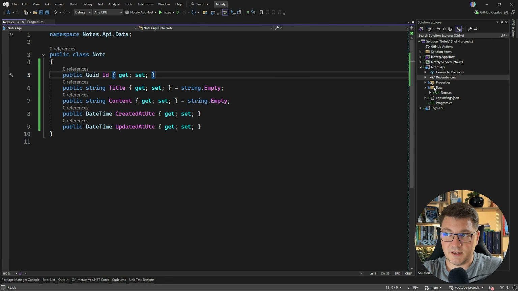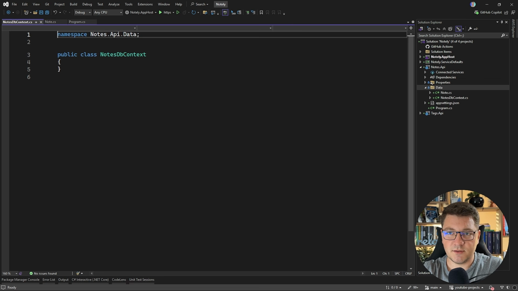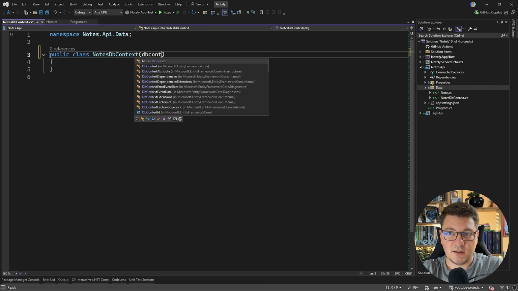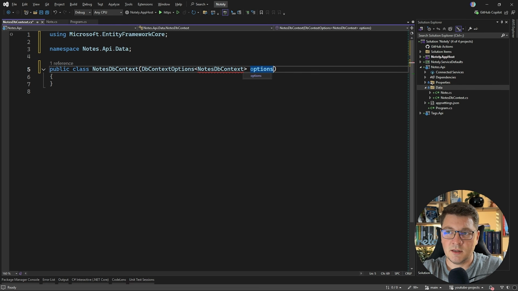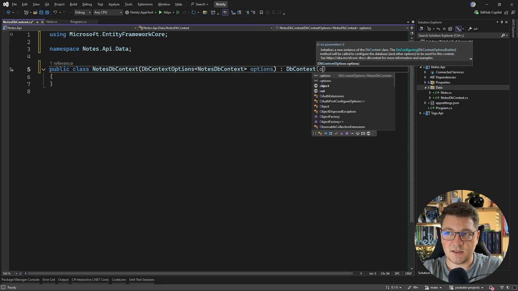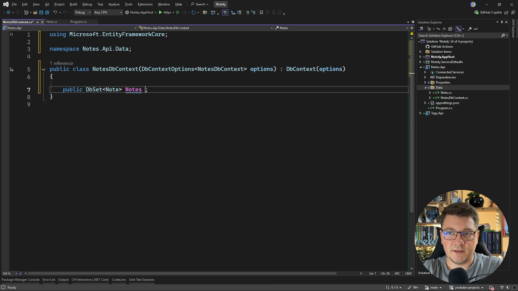And going back to my application, I'll be able to add my database context. So let's add a new class. I'll call this the NotesDbContext. We're going to add a constructor accepting a DbContextOptions of the NotesDbContext. Let's call this options. We have to implement the DbContext base class and pass in the argument. Then we're going to define our database set of notes. I'm just going to define it as a simple property with a getter and a setter.